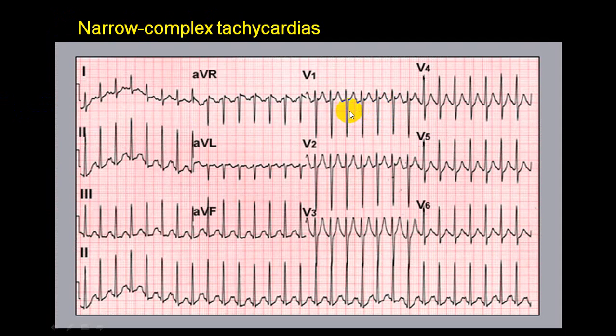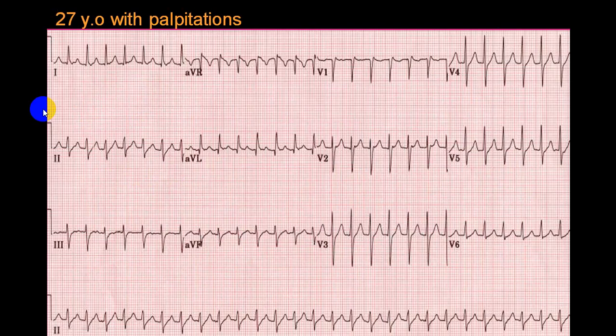In this previous one, try to look in V1. You will be able to make out a pseudo R wave. Here I can't see a pseudo R wave. Is it clear? And if you want to see the Q wave, you will have to look in lead 2. I can't see a pseudo Q wave here also. Rarely. It is not clear.